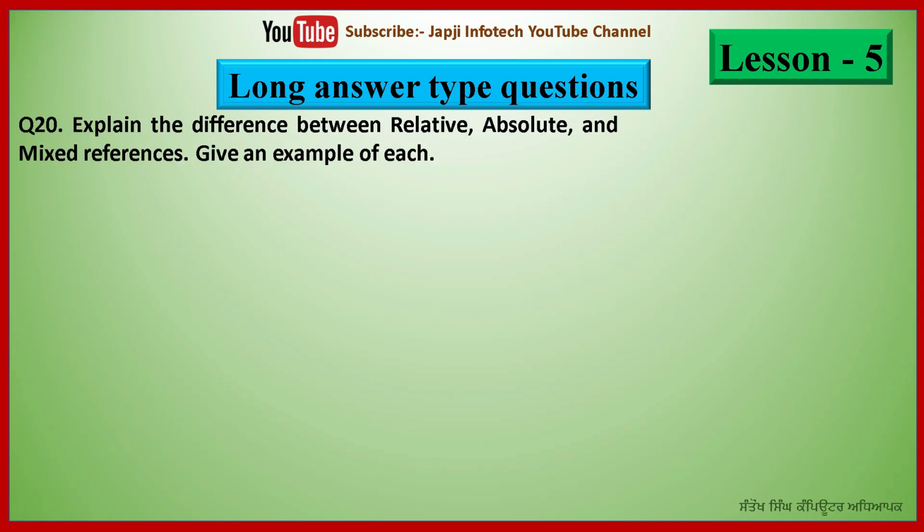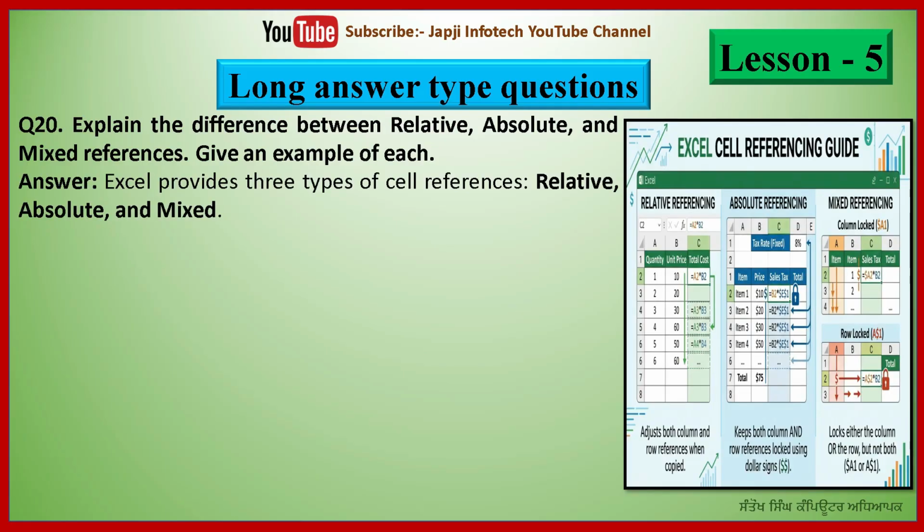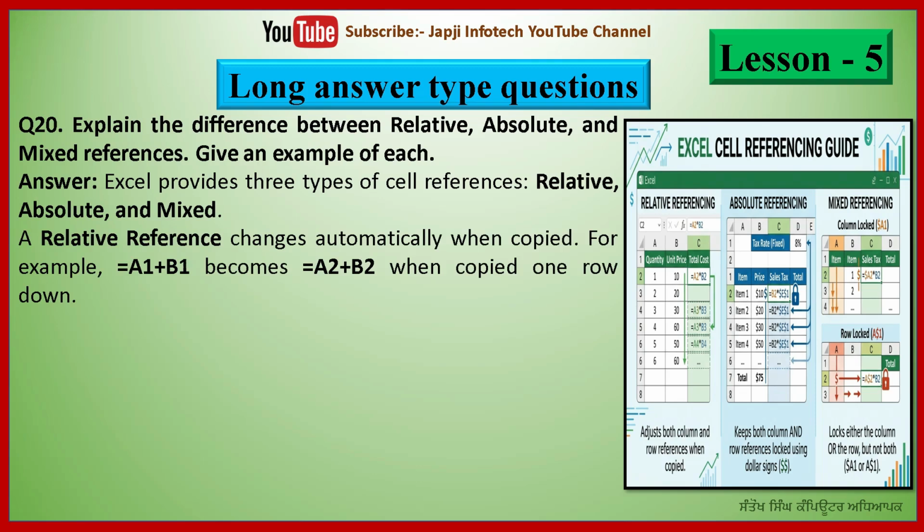And the 20th question is explain the difference between relative, absolute, and mixed references. Give an example of each. And the answer is Excel provides three types of cell references: relative, absolute, and mixed. So the first one is relative reference. A relative reference changes automatically when copied. For example, =A1+B1 becomes =A2+B2 when copied one row down.